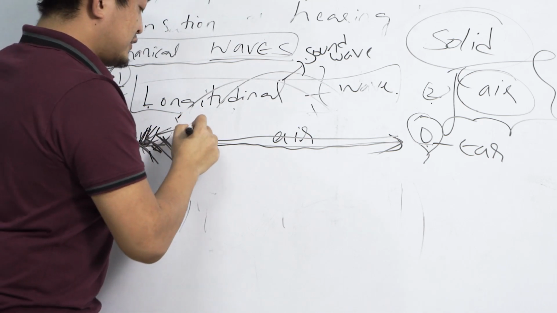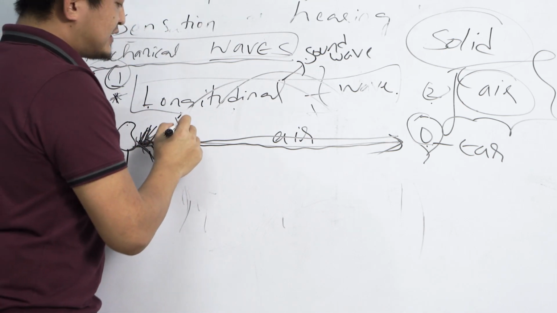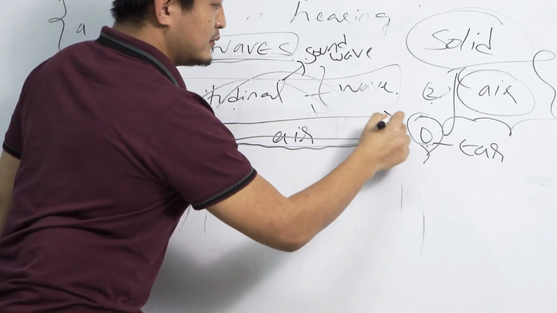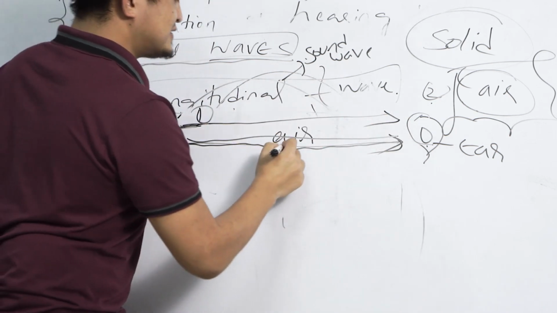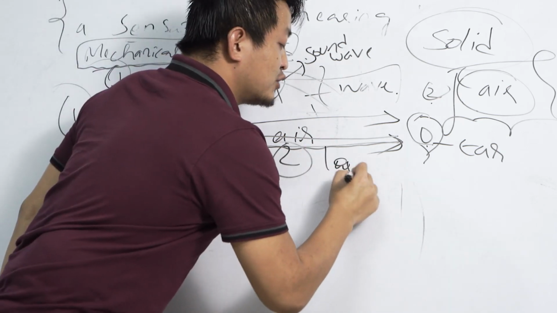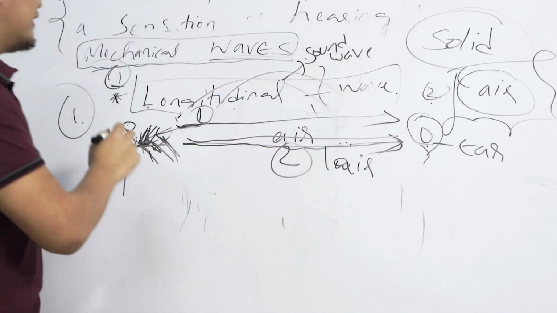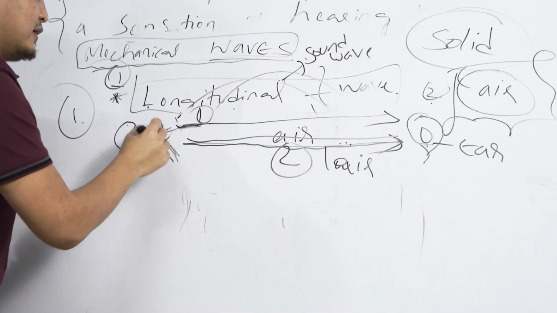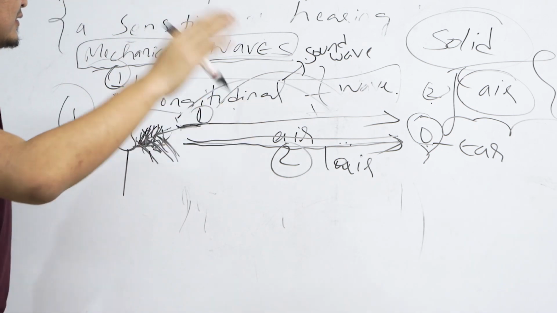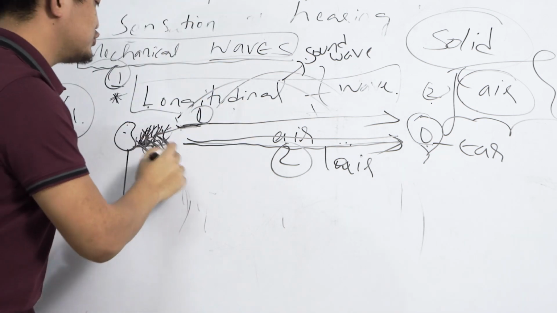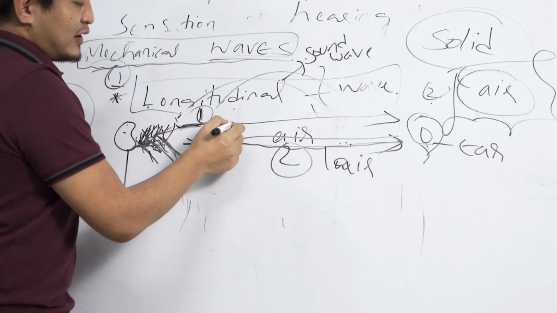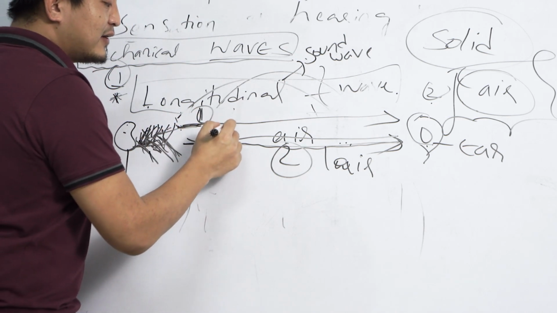So the vibrating particle of a medium is this one. And this is the propagation of the wave. See, this is the air, and this is the particle that this guy is releasing through speaking, okay? So how does it travel? Now you can see that it is parallel, right?